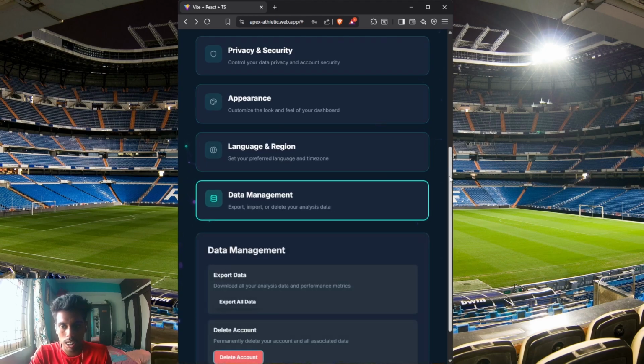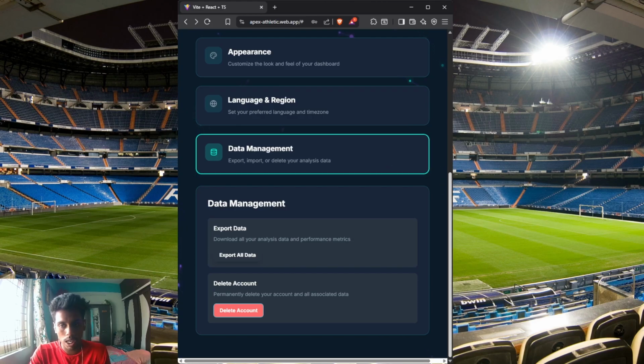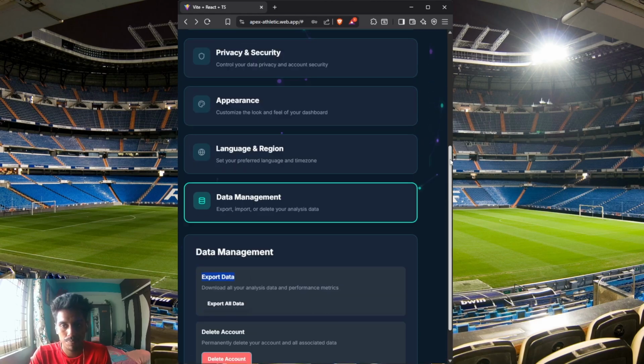Language region, data management. In case of switch of accounts, the athletes can export in and out the data that they have already analyzed, as it is their hard-earned data and it would be really tough for the athletes to start over once again.